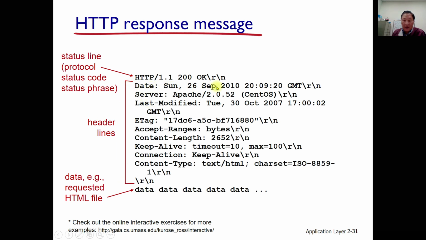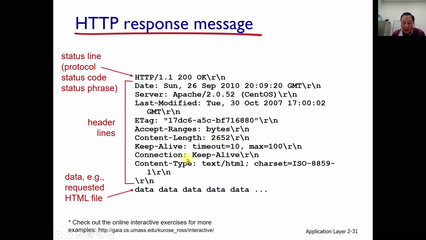Date and the server. This one is made by the server and sent to the client. And about the content, when it was last modified, the last modified time, and the length of the contents.